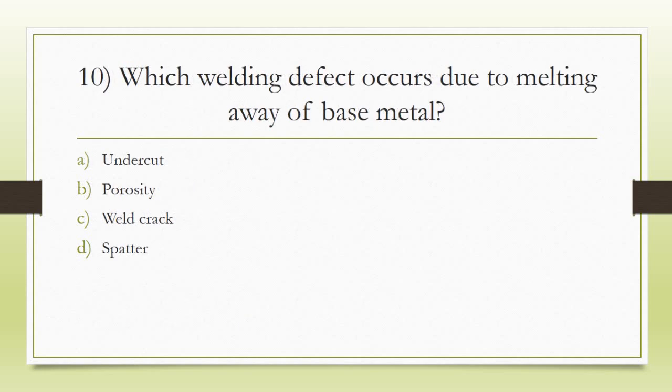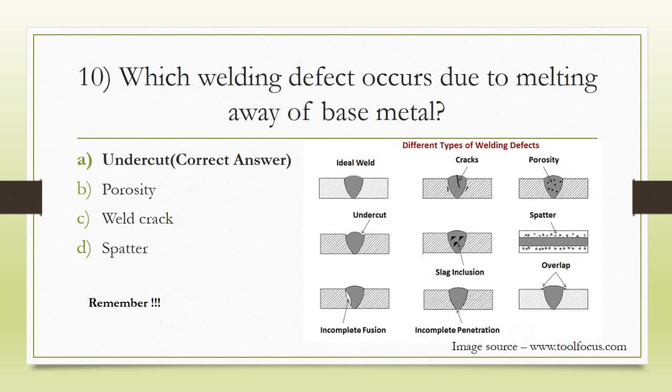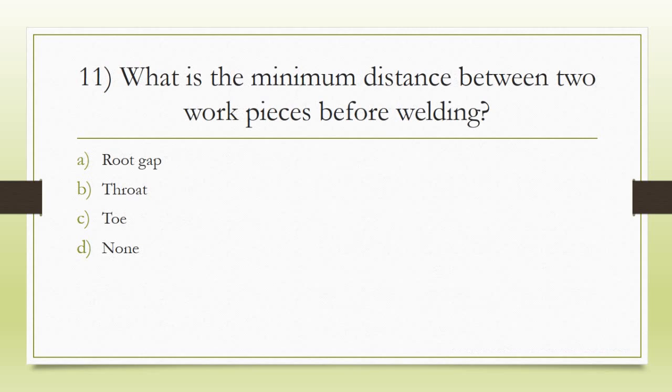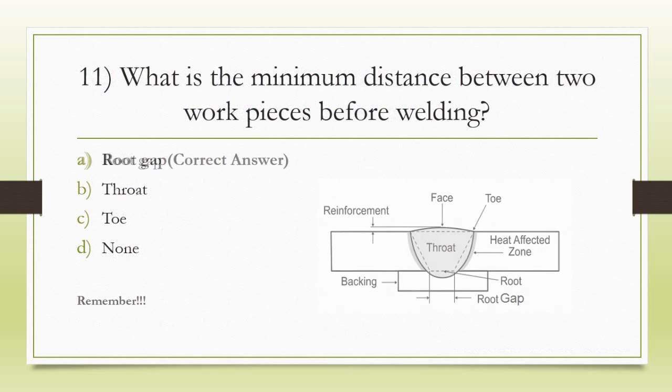10th question, which welding defect occurs due to melting away of base metal? The correct answer is option A, undercut. 11th question, what is the minimum distance between two workpieces before welding? The correct answer is option A, root gap.